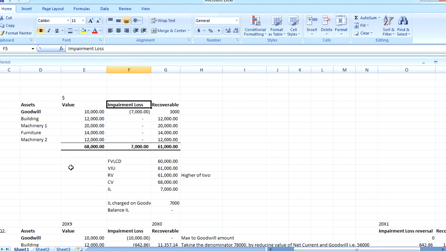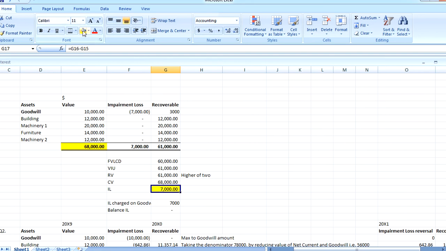Okay, so for the impairment loss calculation, we need to know the value in use and the fair value less cost of disposal. In this case, the fair value less cost of disposal was 60,000 and the value in use was 61,000. So the recoverable amount is $61,000, which is the higher of the two. And we have to see the carrying value. The carrying value as shown here is 68,000.